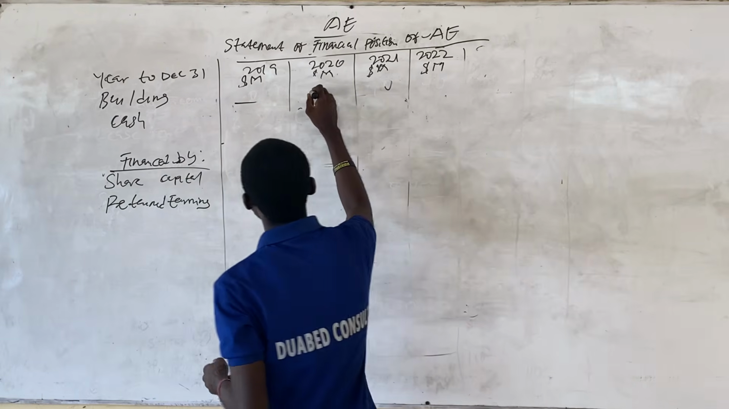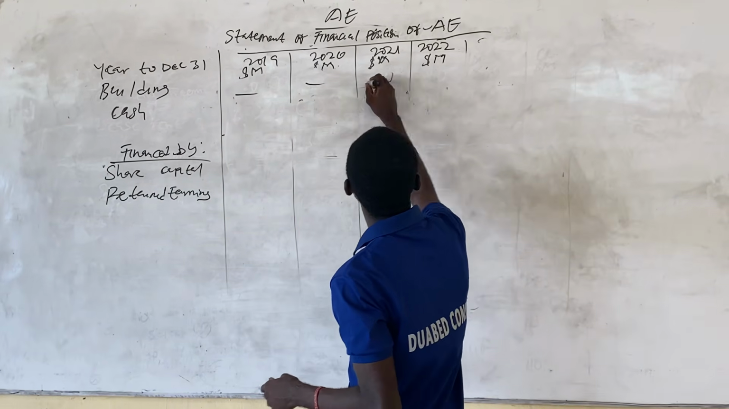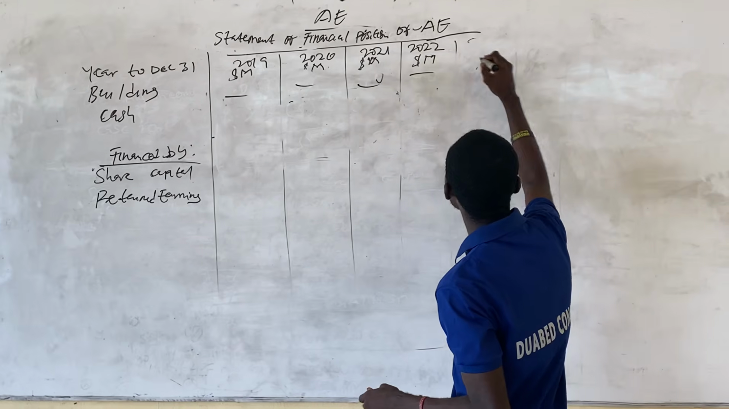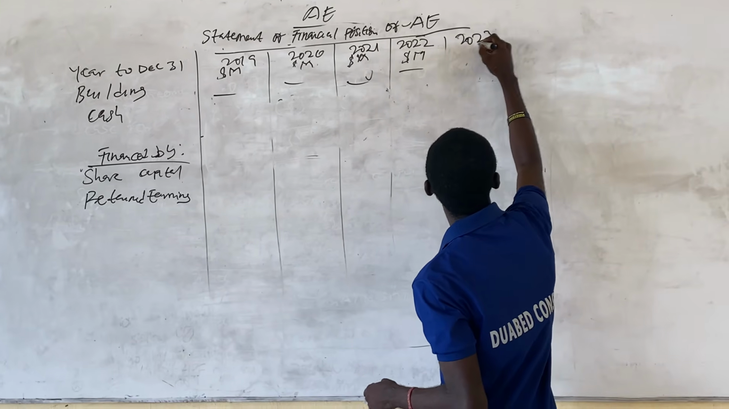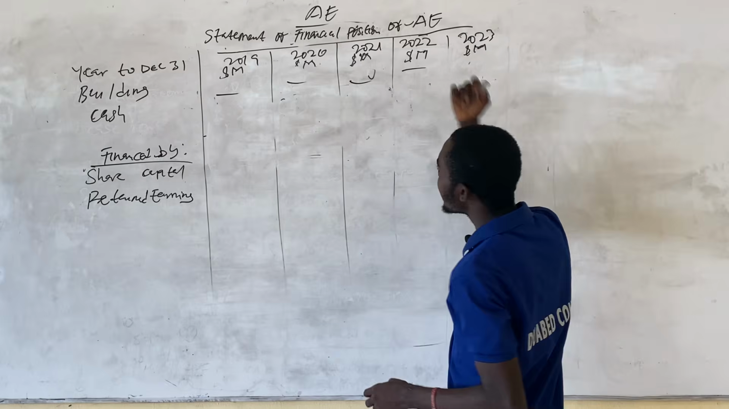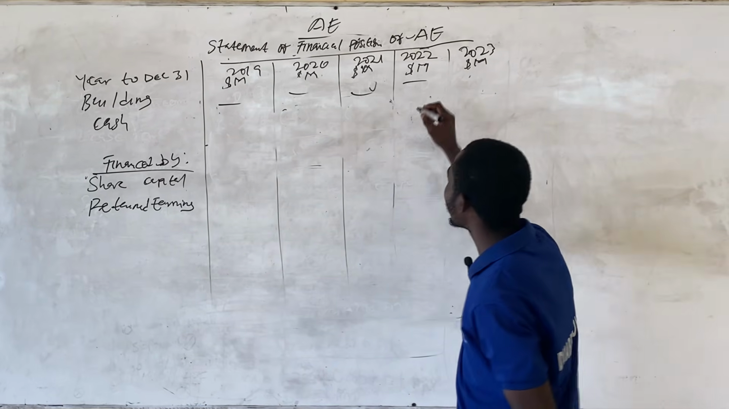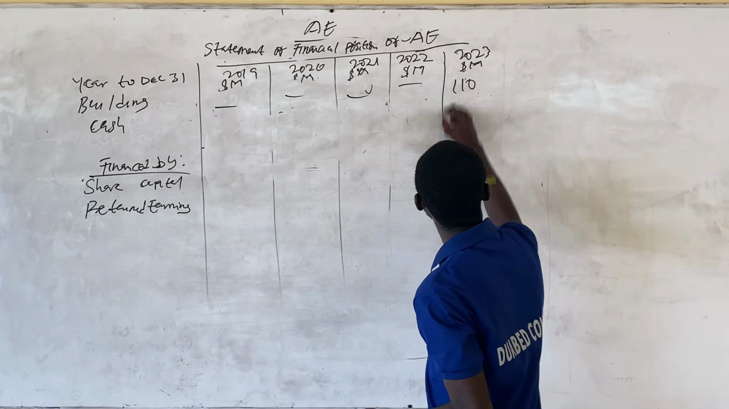So first year will be dash, second year will be dash, third year will be dash, fourth year will be dash, and then fifth year, which is 2023, they repurchase the asset at a price of 110. So 110.